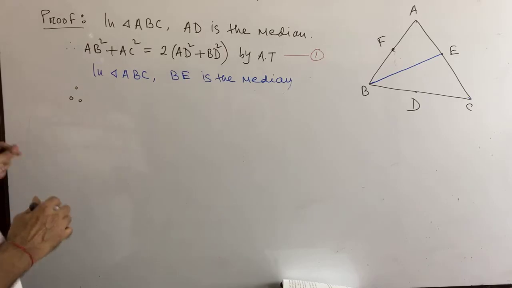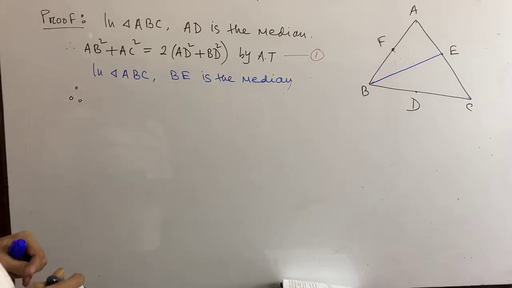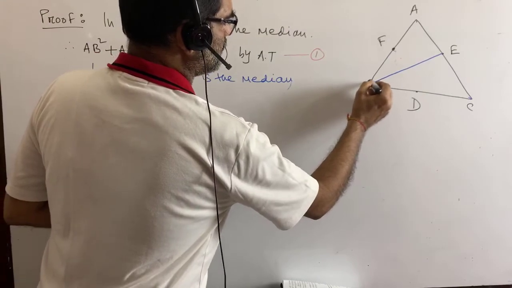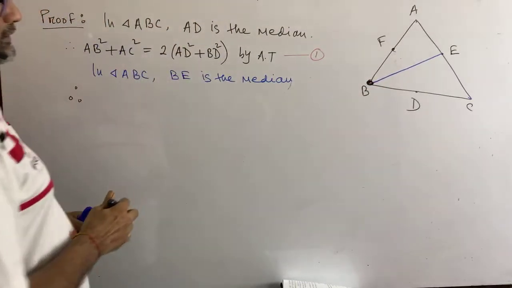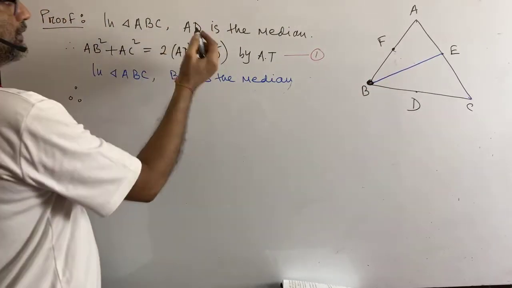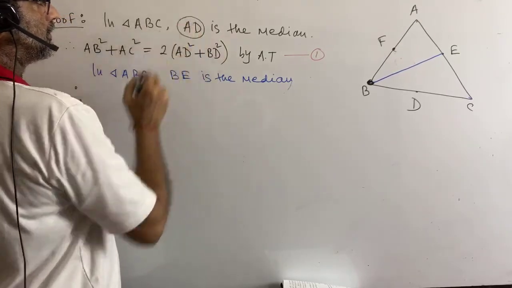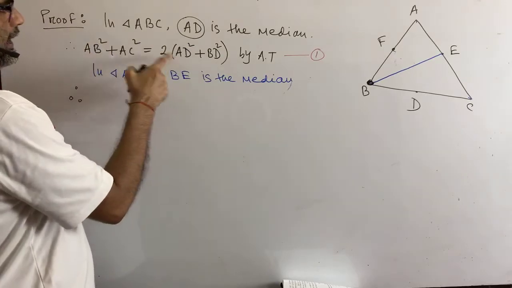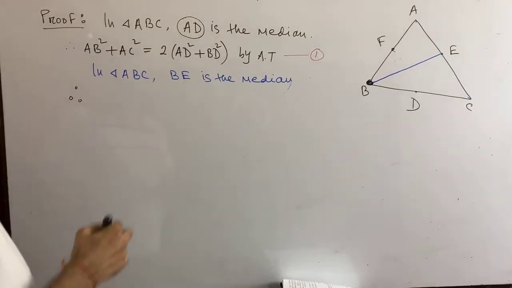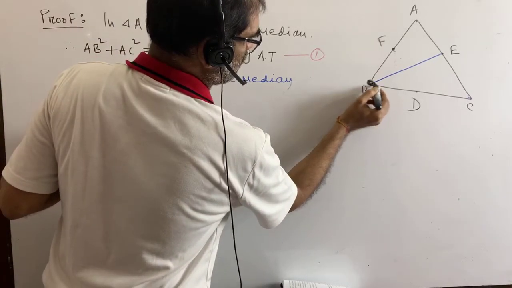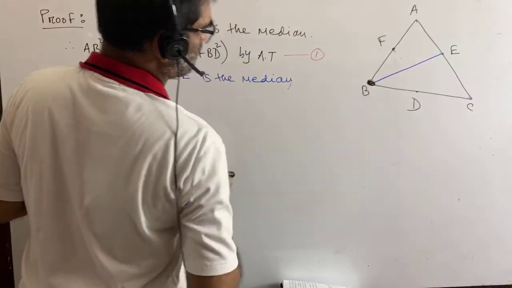you see, it has been started from this. When I considered AD being a median, you see A. Now here the median is BE. Suppose B is the starting point.